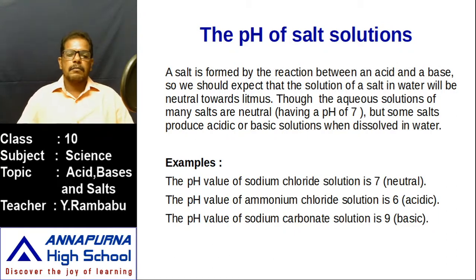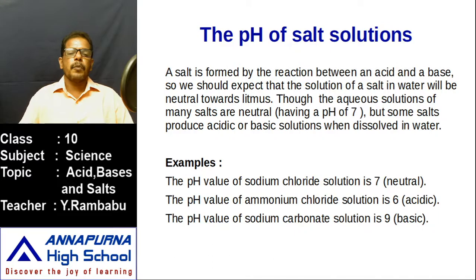But a salt like ammonium chloride, which is formed by the combination of ammonium hydroxide and hydrochloric acid, has a pH value of 6. Even though it is formed by a neutralization reaction, its pH value is 6, which means it is acidic in nature.